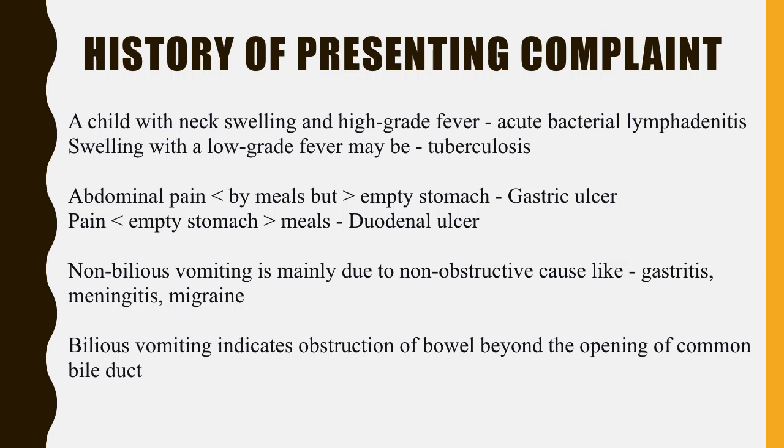So based on the symptoms, we can arrive at a diagnosis, whether the pain aggravates before or after a meal. And the rubric for peptic ulcer, that is stomach ulcer, includes both gastric and duodenal ulcer. Non-bilious vomiting is mainly due to non-obstructive causes like gastritis, meningitis, migraine, etc. But bilious vomiting indicates obstruction of the bowel beyond the opening of the common bile duct. So be careful about that.